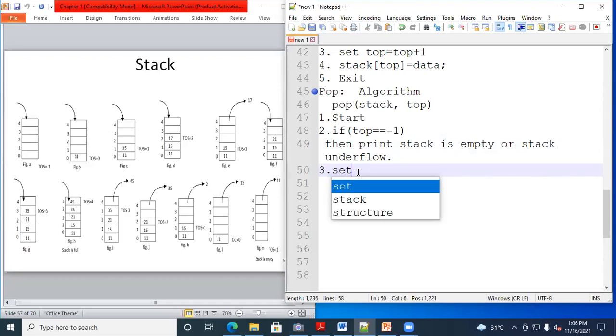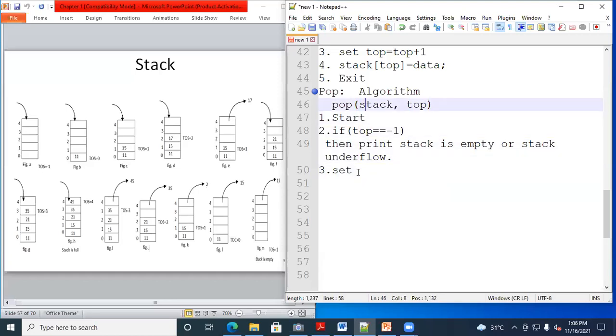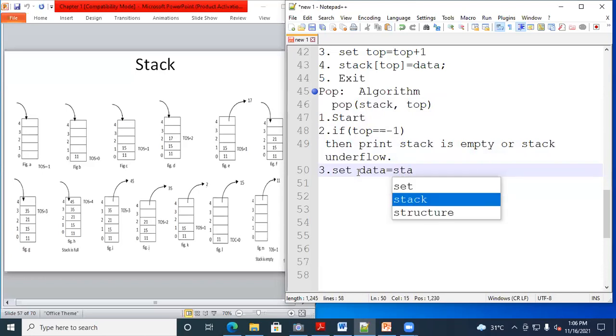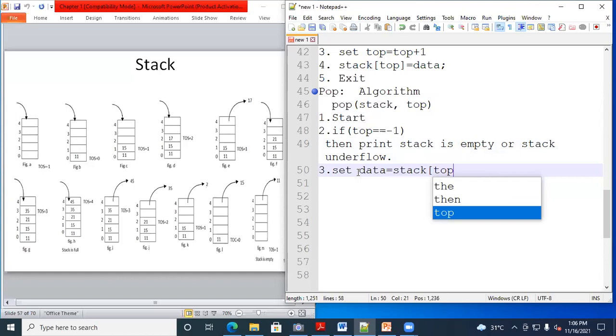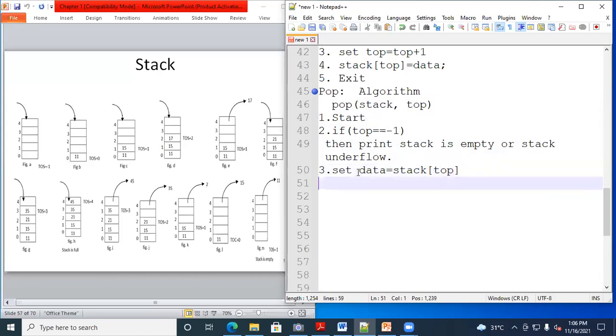Set, or suppose if you want to display which element you have deleted, कोणता element तुम्ही delete केलेला आहे तो जर तुम्हाला display करायचा असेल तर इथं तुम्ही set data is equal to stack of top, whatever the last element is, so you can store it in one variable, right?